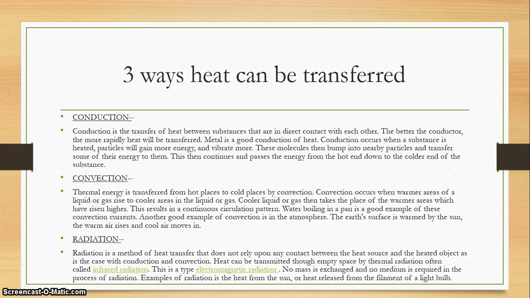Water boiling in a pan is a good example of convection currents. Another good example of convection is the atmosphere. The Earth's surface is warmed by the sun. The warm air rises and cool air moves in.